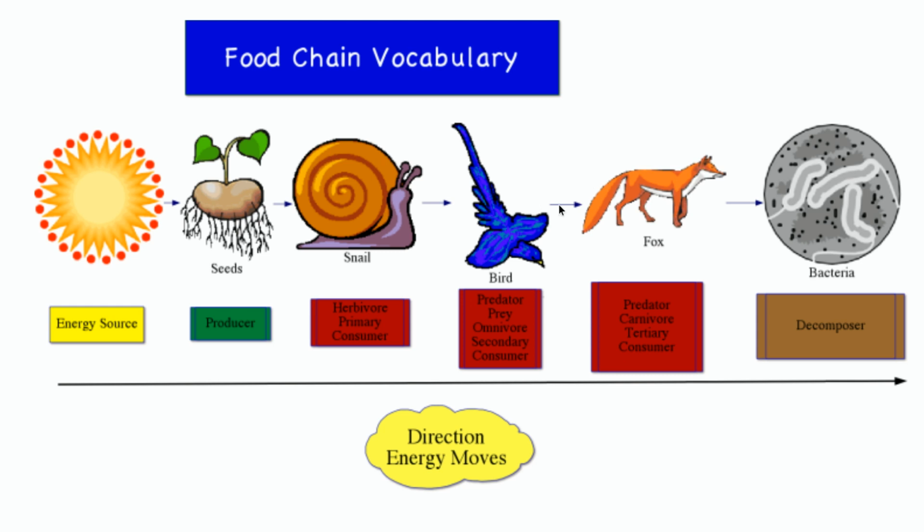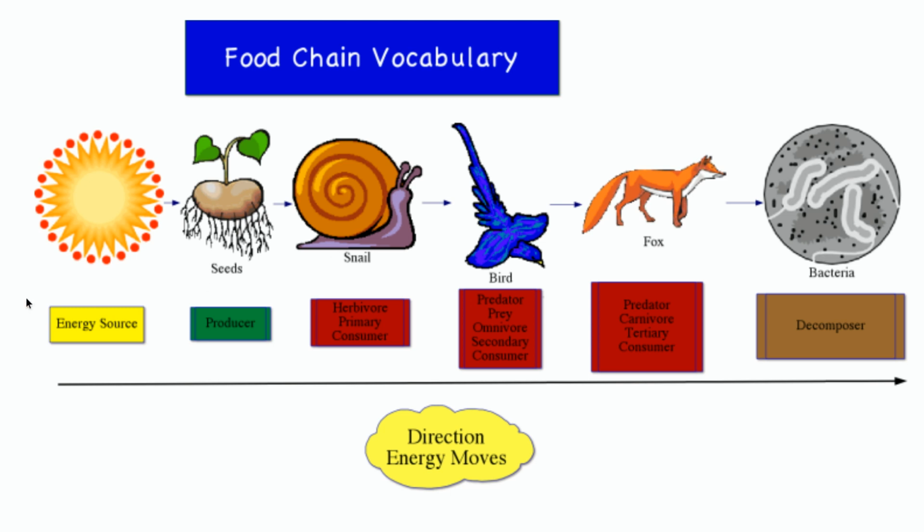Now, a fox can be considered sometimes a secondary consumer if it was going to eat the snail. But in this particular food chain, it's going to be listed as a tertiary consumer because it's 3 steps away from that producer. Now, if that fox were to have something occur to it, like old age, and it ends up dying, that fox's body is going to be broken down by things known as decomposers. Decomposers are things like bacteria and fungus in the environment, and their main role is to break down dead material and return all of those molecules to the environment so that way they can be reused and recycled.